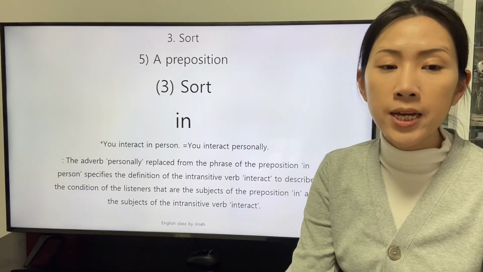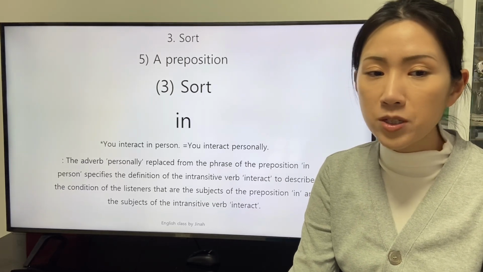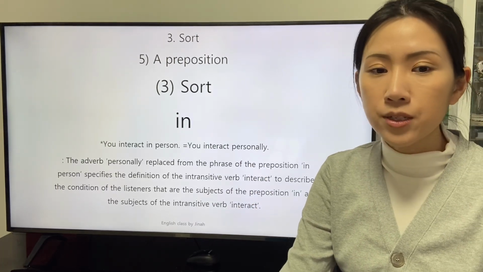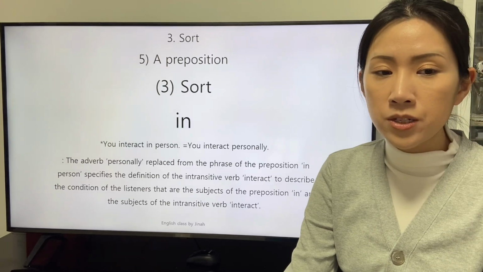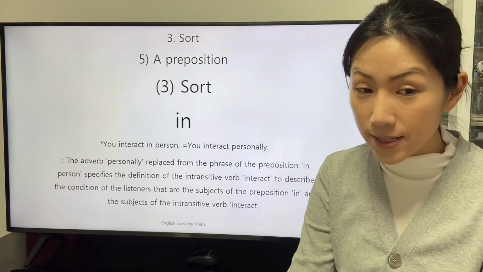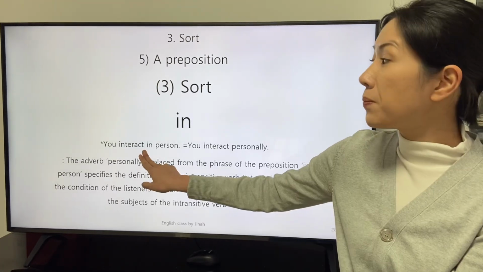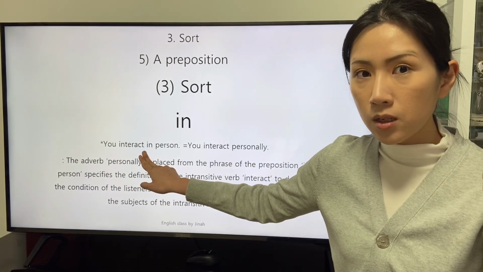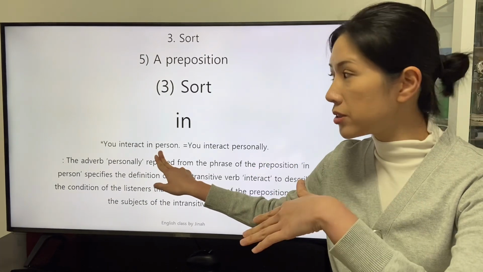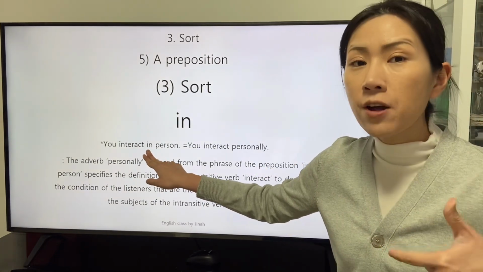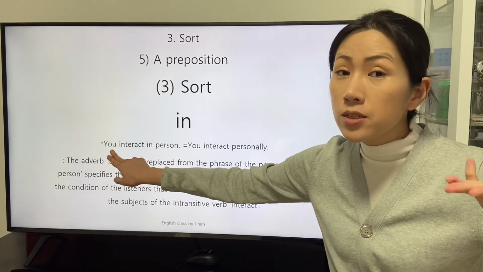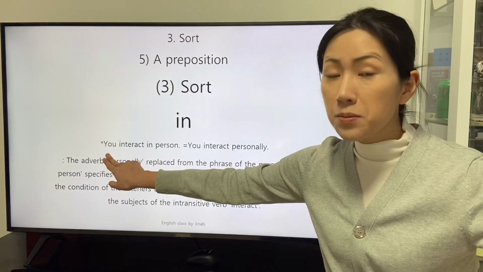The adverb personally, replaced from the phrase of the preposition in person, specifies the definition of the intransitive verb interact to describe the condition of the listeners that are the subject of the preposition in and the subject of the intransitive verb interact. The preposition in mediates the relationship between the subject, you, and the object, person. Then, the phrase of the preposition in person describes the existence of the listeners, who are the subject.